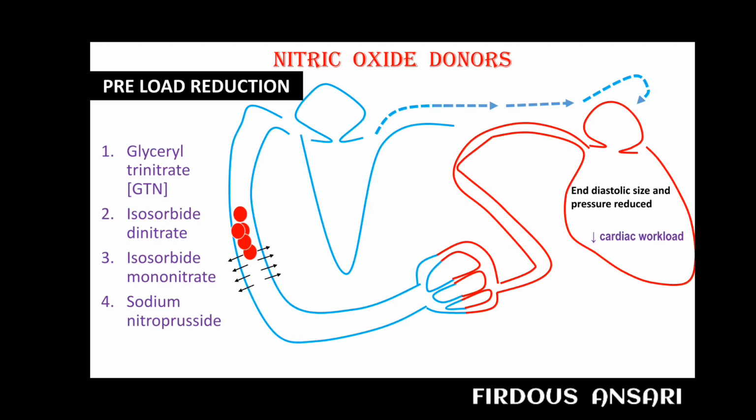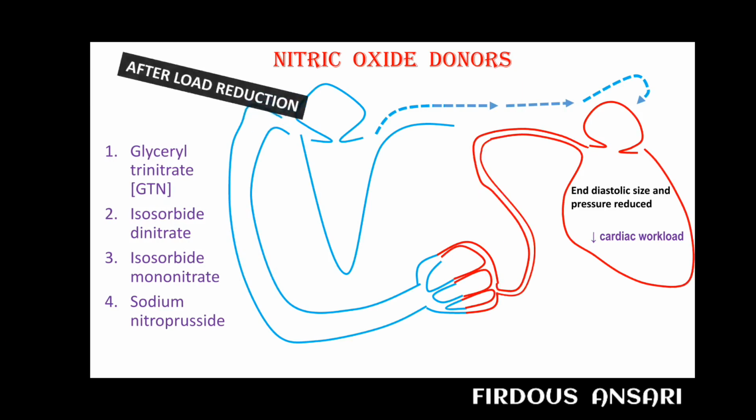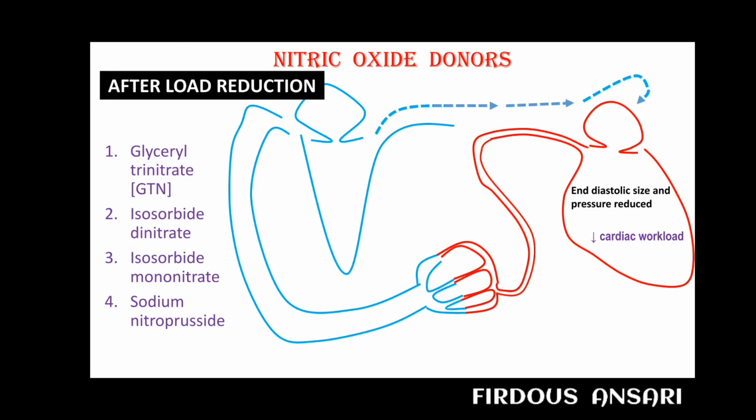How is it reducing the preload? By causing venodilation. When venodilation occurs, the blood will be pooling into the veins, because of which the venous return is less, and the preload is also reduced. Similarly, it is also used as an afterload reducer. So nitrates also produce some degree of arteriolar dilation, slightly decreasing the total peripheral resistance or afterload on the heart, and this action will contribute to the reduction in the cardiac workload, which is directly proportional to the aortic impedance. So this is how the usefulness of nitric oxide is seen, by reducing preload as well as by reducing the afterload.